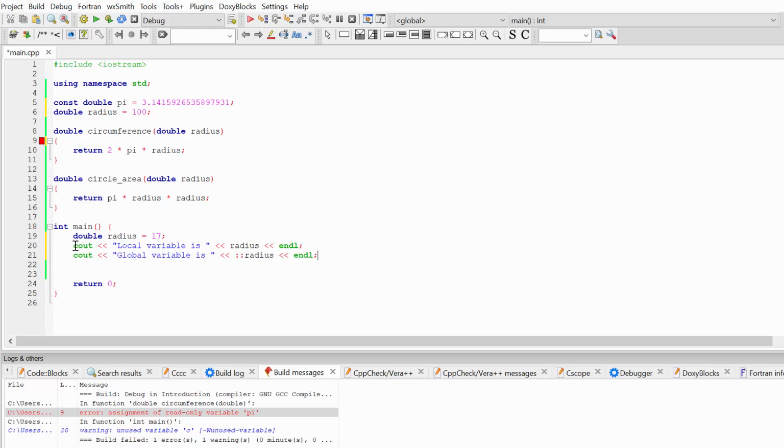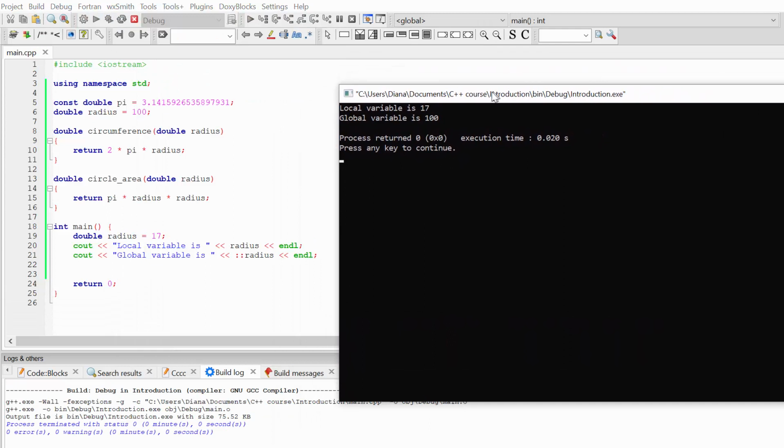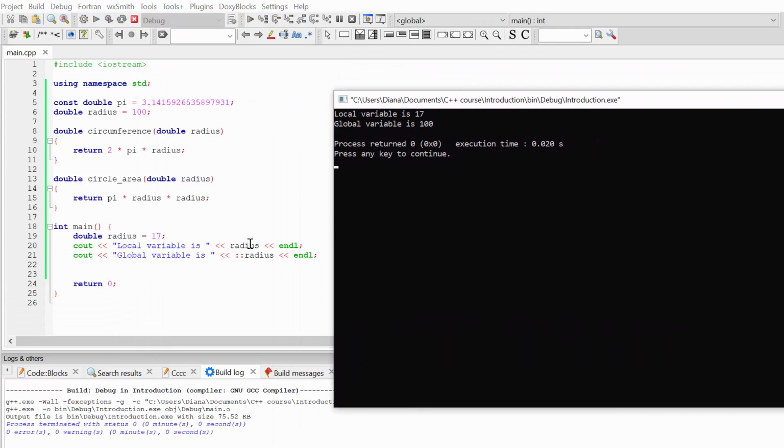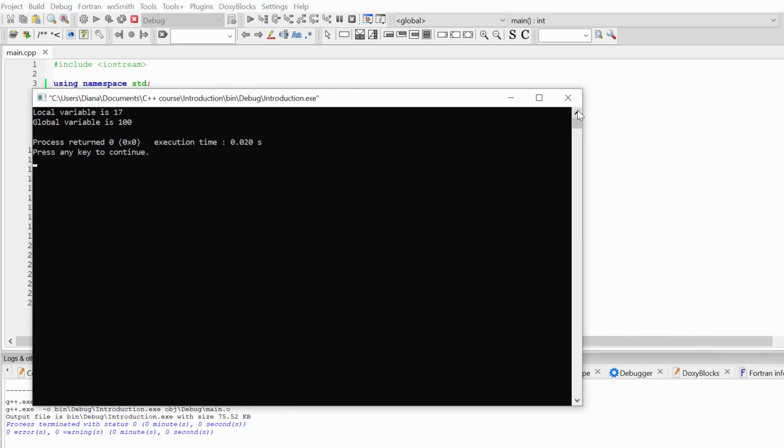Okay, let's now build and run this code and check if it's working. And you can see the result. Local variable is 17, so when I call the variable as is, radius, I use the local variable. But when I use this unary scope resolution operator, the double colon, I can access the global variable, our global variable radius that is equal to 100.